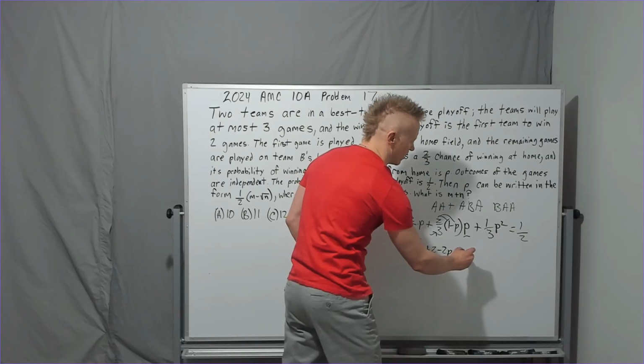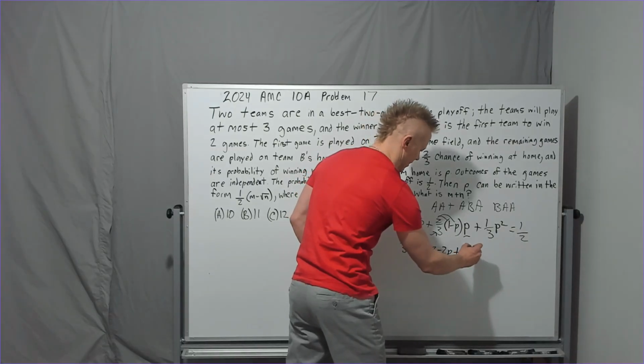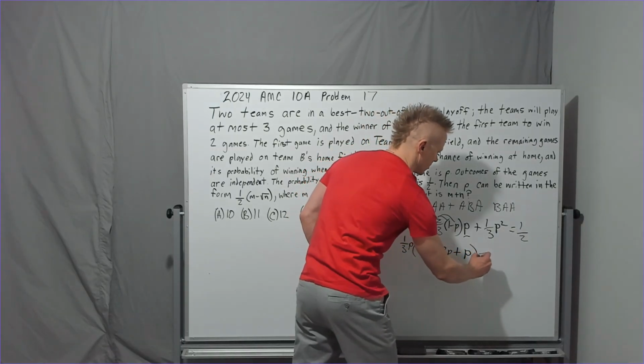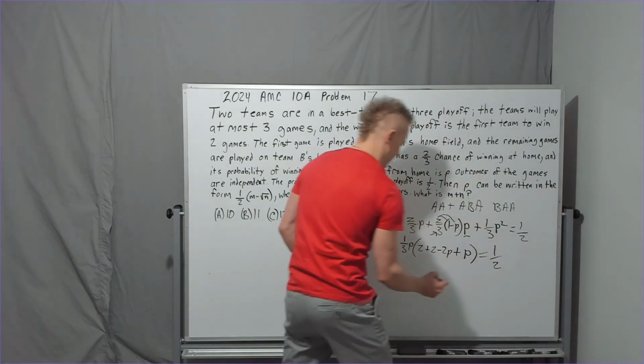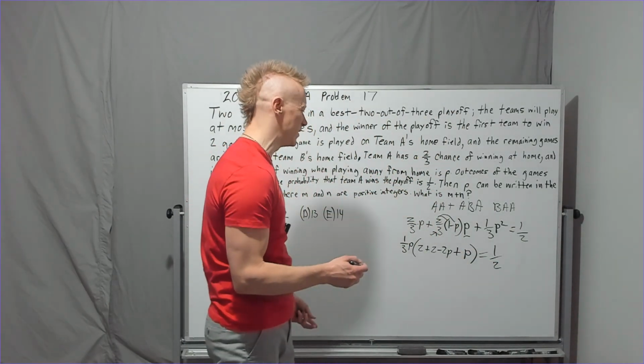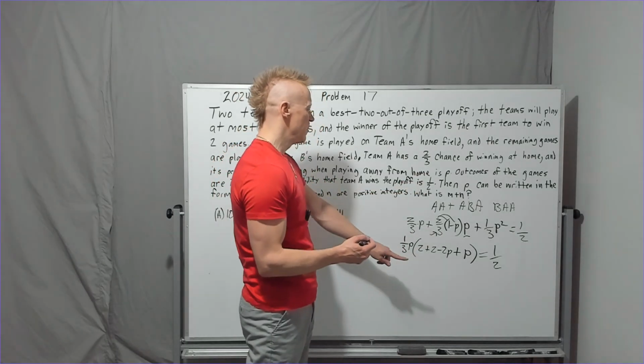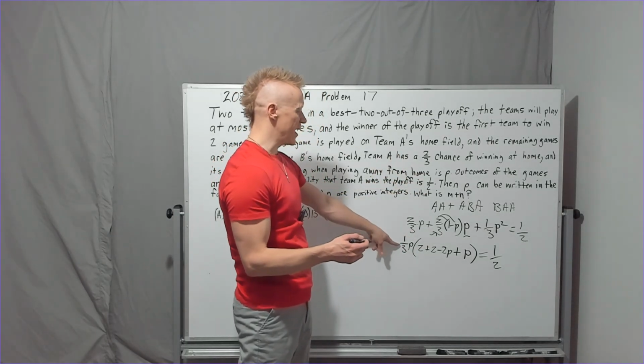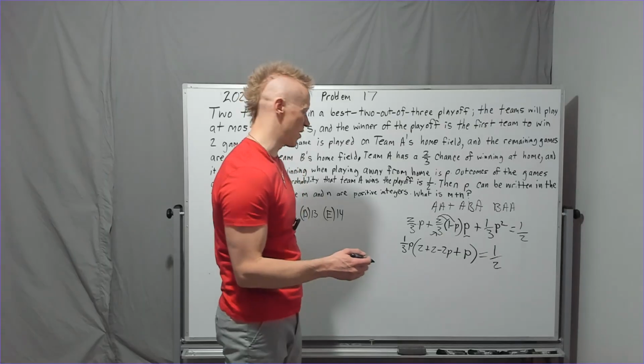Plus, over here, we're going to have a P value left as well. And this will equal 1/2. Okay, so at this point, maybe I shouldn't have factored out the P. It didn't really do any good. I just noticed that I could, but whatever, it happens. Multiply by 6 to get rid of these fractions.